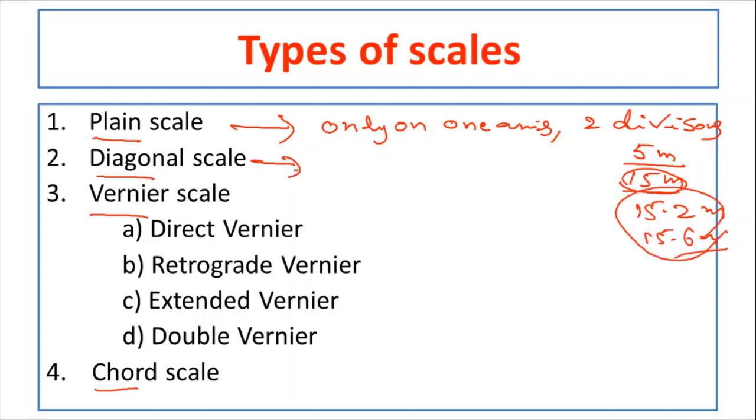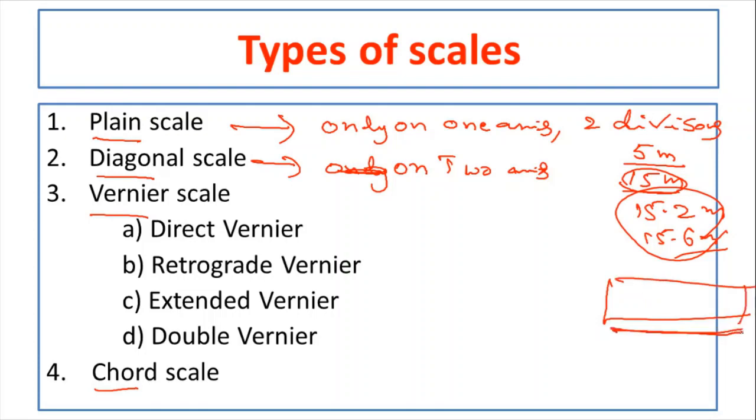Then next one is the diagonal scale. In this diagonal scale, we represent the graduations on two axes. That means one axis we will take like this, here we will represent the graduation, and here also we will represent the graduation. Because of this representation of graduation on an additional axis, using the diagonal scale you can measure up to 3 divisions. So remember that plane scale is used to measure up to 2 divisions, diagonal scale up to 3 divisions. In the plane scale, graduations are represented only on one axis, in the diagonal scale, on two axes. That's the difference.